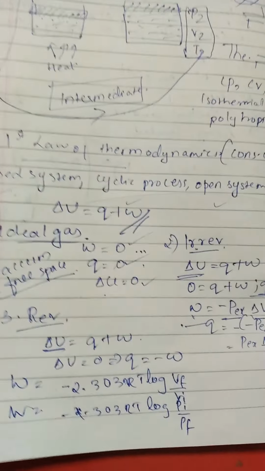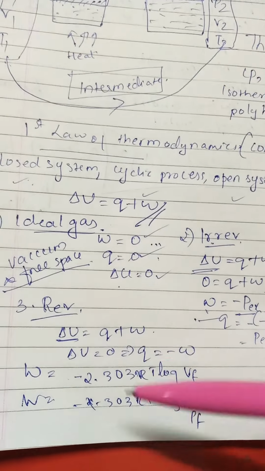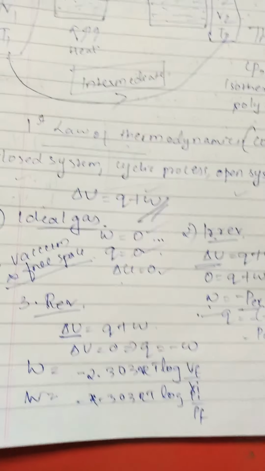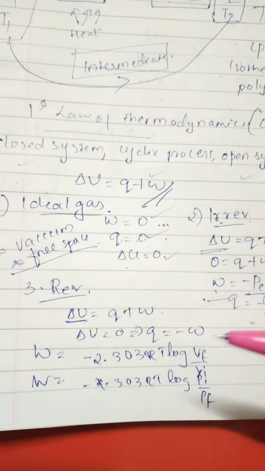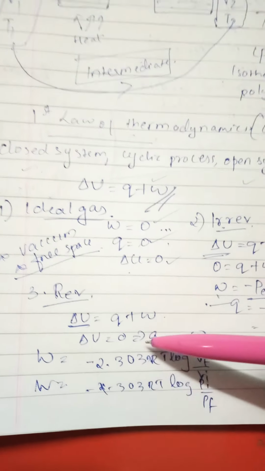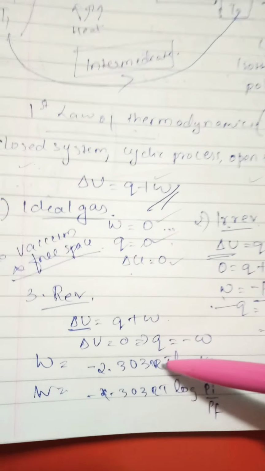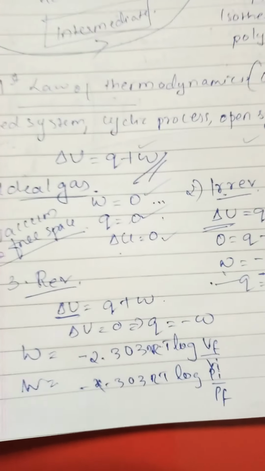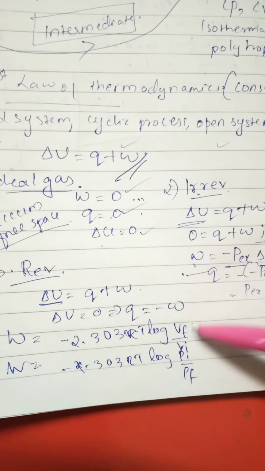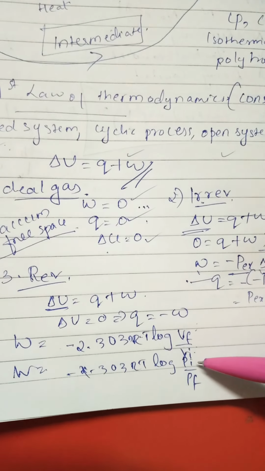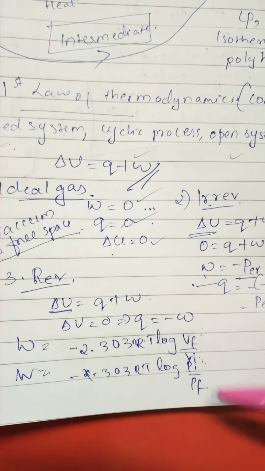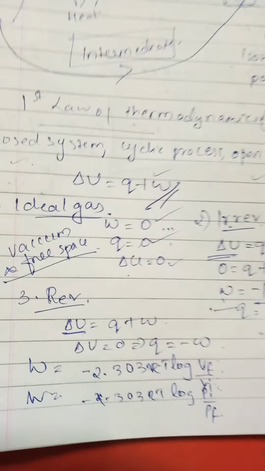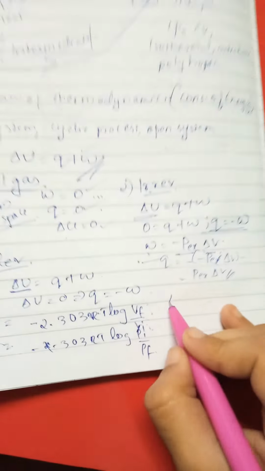So I'll explain everything. n is nothing but the number of moles of gaseous product minus the number of moles of gaseous reactant. Then R is the ideal gas constant, 8.314 joule per Kelvin per mole, and Vf and Vi are the final volume and initial volume. Pi by Pf is initial pressure by final pressure. This is Vf by Vi, here Pi by Pf, don't get confused. Okay, fine. And the last one is adiabatic.